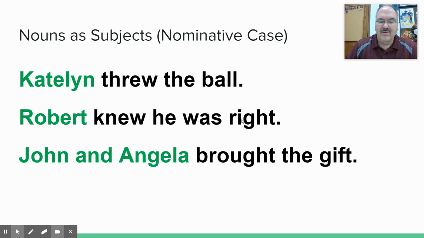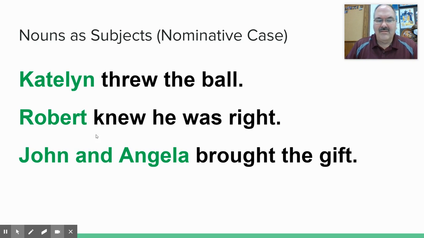Next sentence, Robert knew he was right. Robert is the subject because he is performing the action. He was the person who was knowing, right? He was doing something, he was knowing. Robert is the subject. In this one, you have something called a compound subject, which all that means is there's more than one part to it. John and Angela are both the subject combined because John and Angela brought the gift. It wasn't just John, it wasn't just Angela. The two of them together, John and Angela, brought the gift.